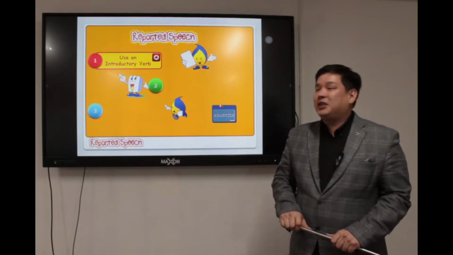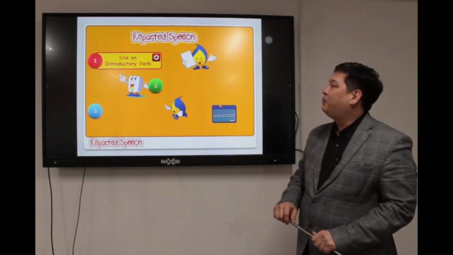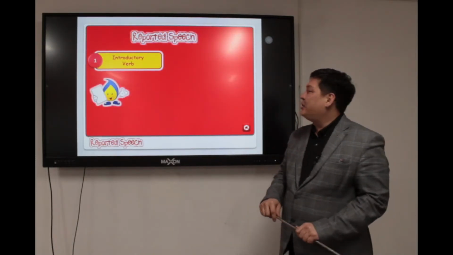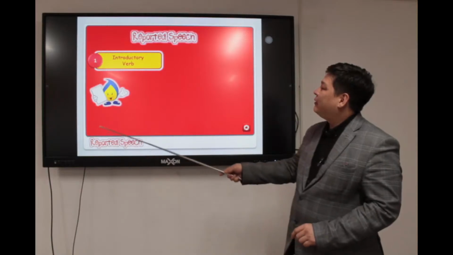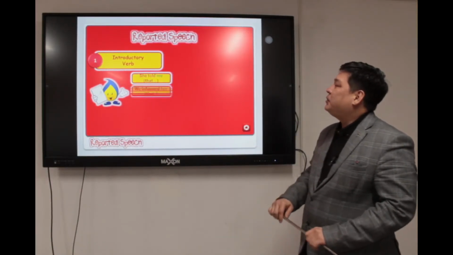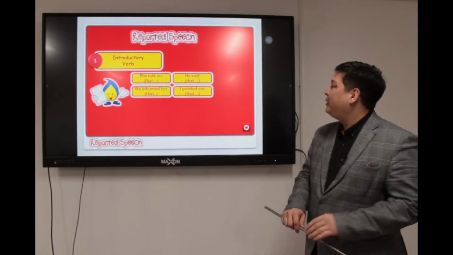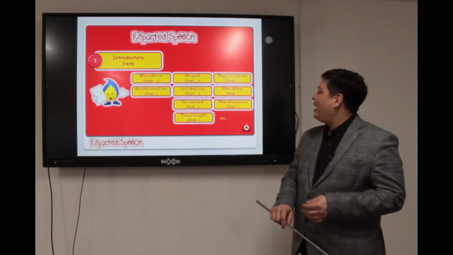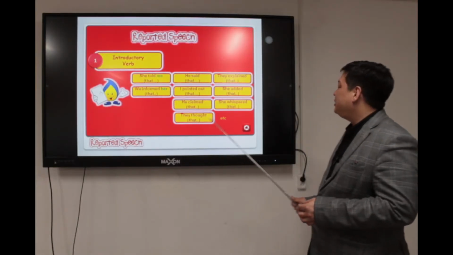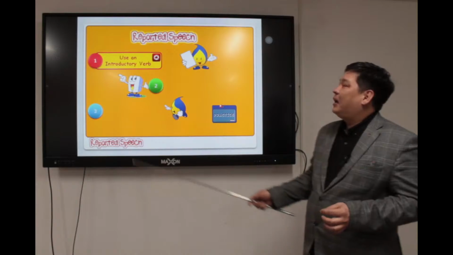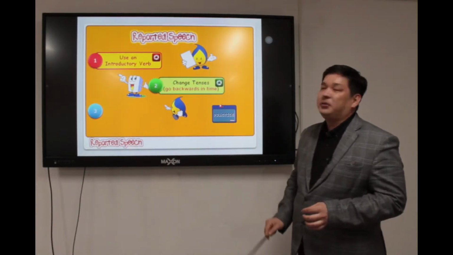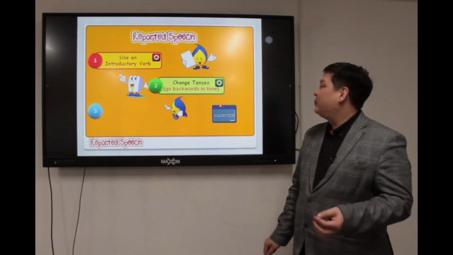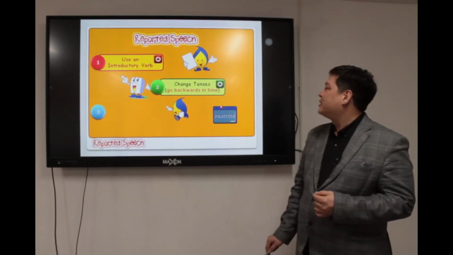To create reported speech, we usually use an introductory verb. Introductory verbs such as she told me, we informed her, she said, I pointed out, they explained, she added, she whispered, she thought. After the introductory verb, we usually change tenses. We have to go one step back. So we go backwards in time.